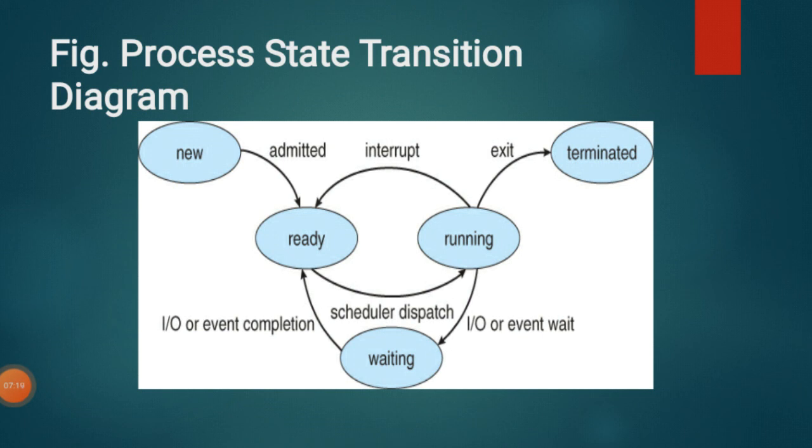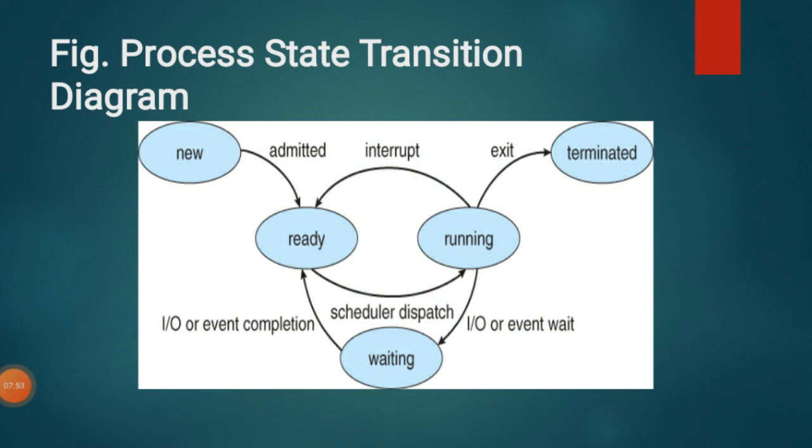So the first is that from the running state, it may go to termination. When the process completes its execution without any interruption, it exits from the processor, and then it will go to the last state, that is the terminated state. So this is the first possibility that may occur in the running state. So what is the second case here?